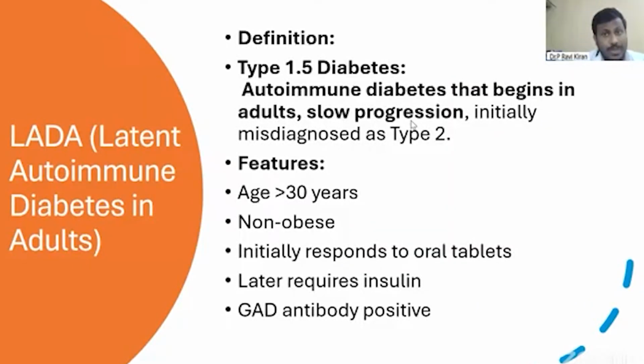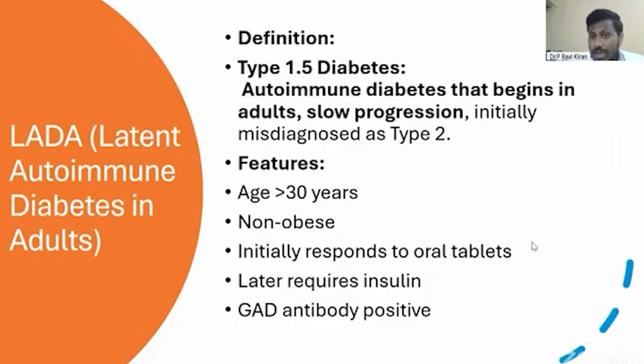Type 1.5 diabetes. LADA is also called type 1.5 diabetes because it's in between type 1 and type 2. It means it has combined features of both type 1 and type 2 diabetes. It is an autoimmune diabetes which starts in adulthood. We have already discussed type 1 diabetes, which starts in a younger group, less than 15 or 20 years. But LADA starts at a later stage, with age more than 30 years the most common presentation. The patients are non-obese, not like type 2 diabetes.